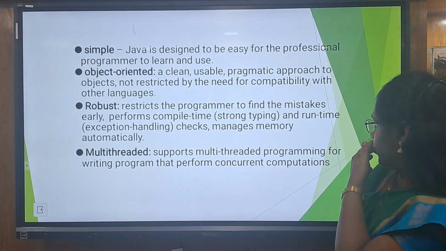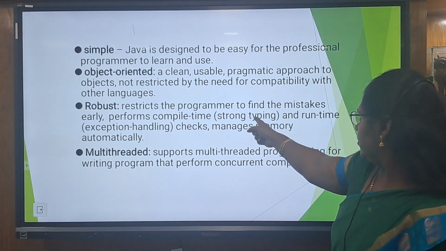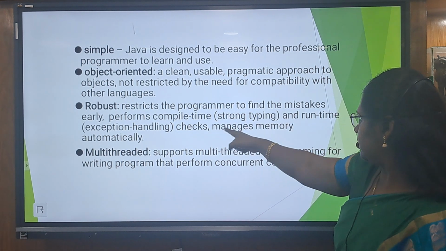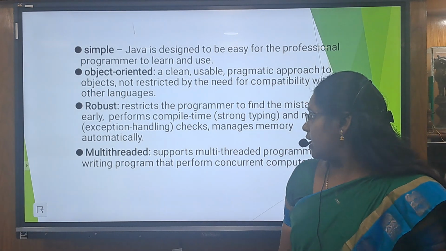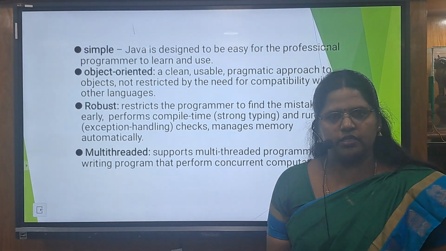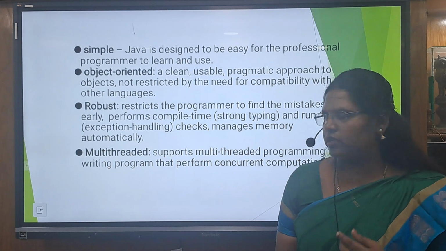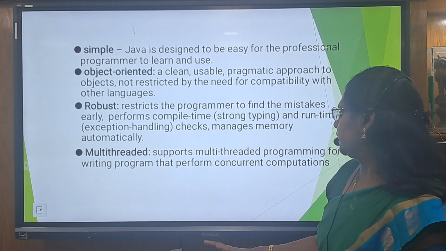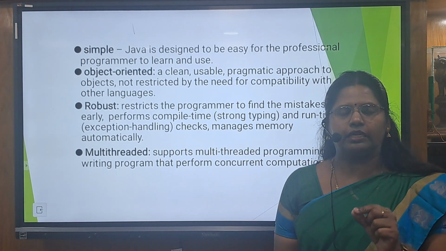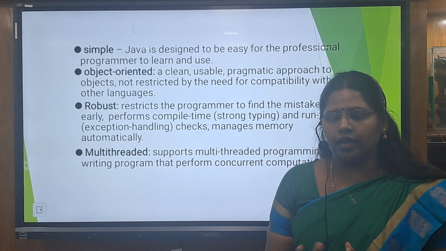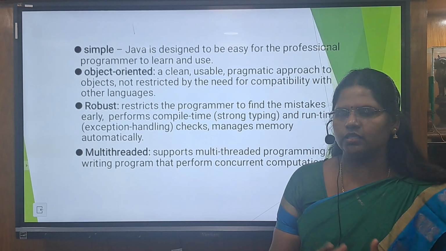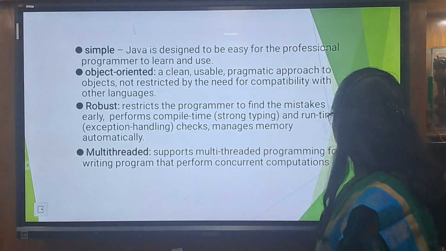And robust means the language is designed to find mistakes early, performs compile time and runtime checks, and manages memory automatically. That is, errors can be found very easily and also cleared by the user very easily. And multi-threaded means threads. What do you mean by thread? A thread is a single process, and more than one process can run concurrently or in parallel. That idea is supported in Java.